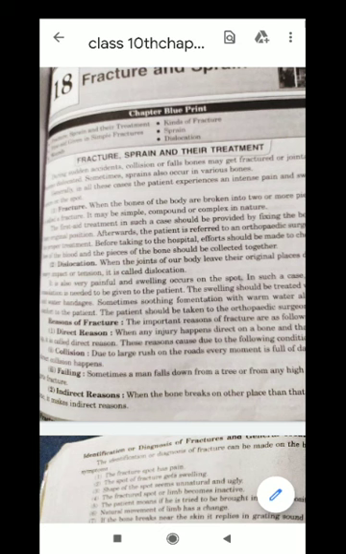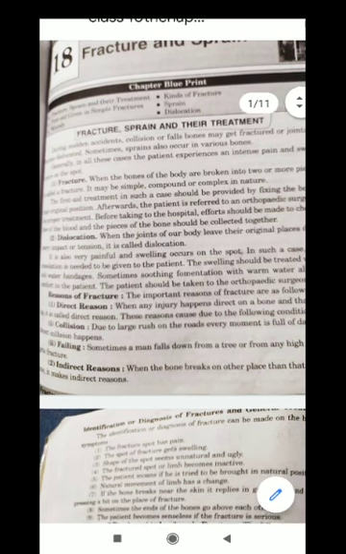Due to large rush on the road every moment and full of danger, direct collision happens. Number two, for falling, sometimes a man falls down from a tree or from any high place and gets a fracture. Indirect reason: when the bone breaks at a place other than that of the injury, it is an indirect reason.